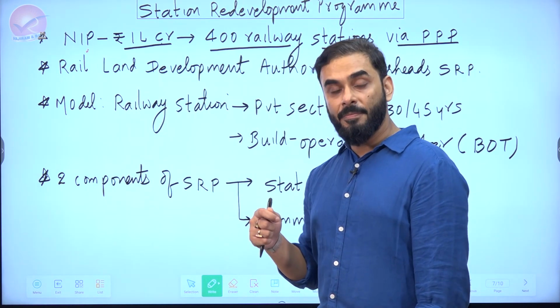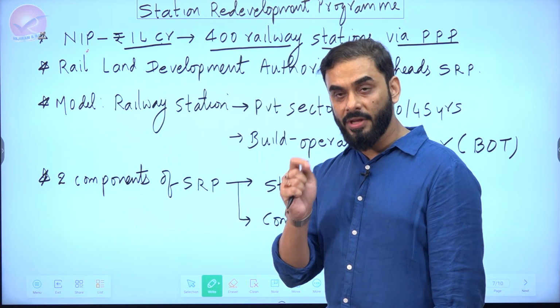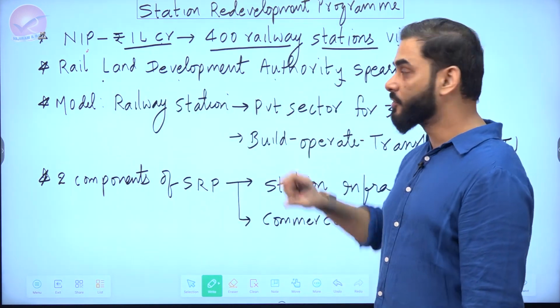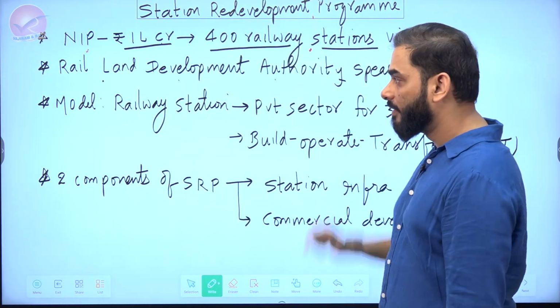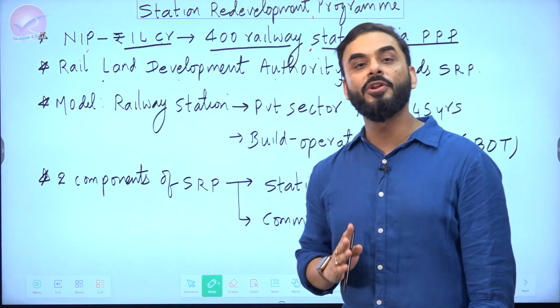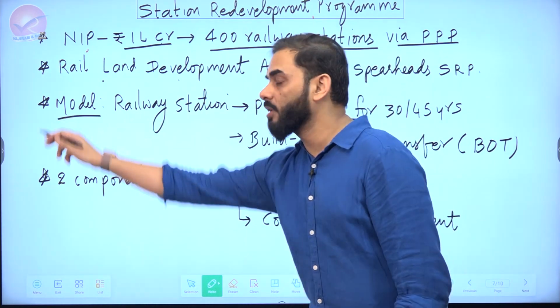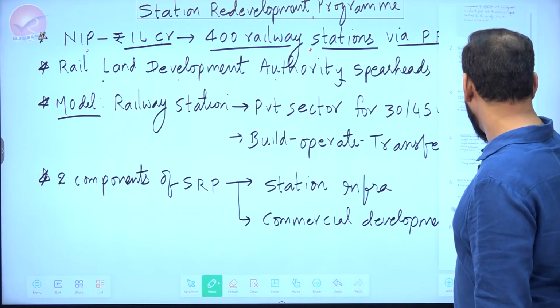Now, who is helping all these things? In Ministry of Railway, there is a statutory body called Rail Land Development Authority. They are the ones who are in charge of public-private partnership station redevelopment program. What is the model of station redevelopment program? The model is Government of India takes old railway station like this.